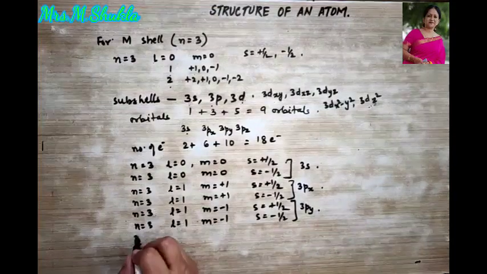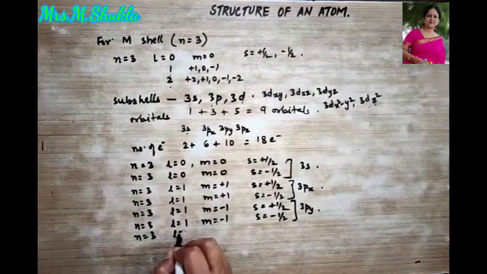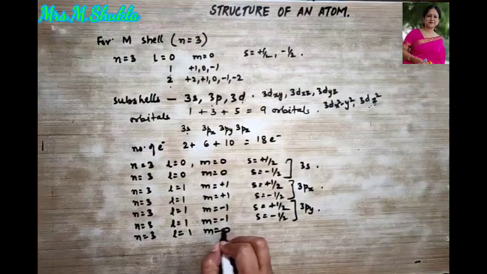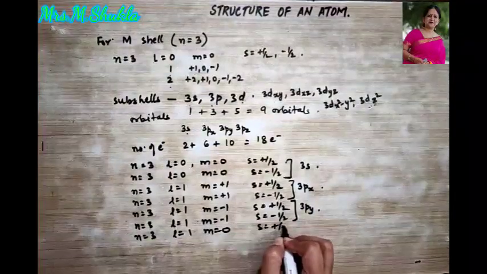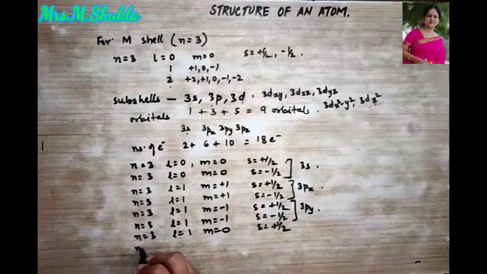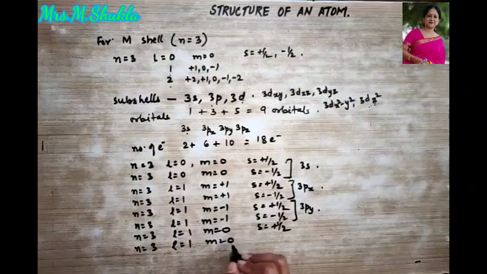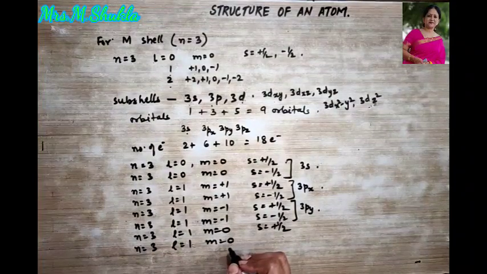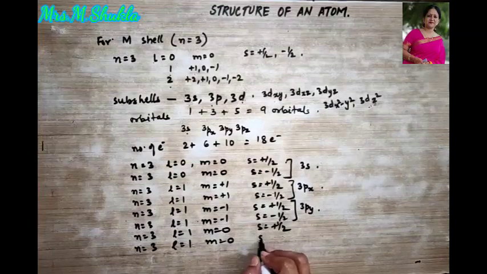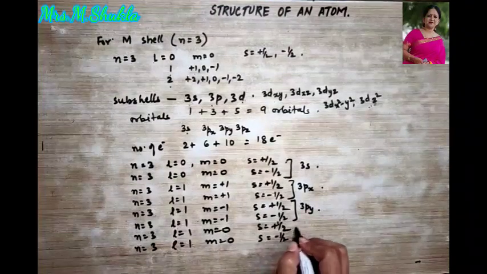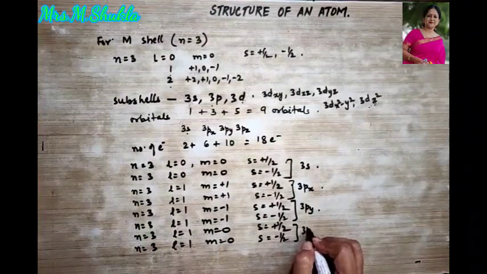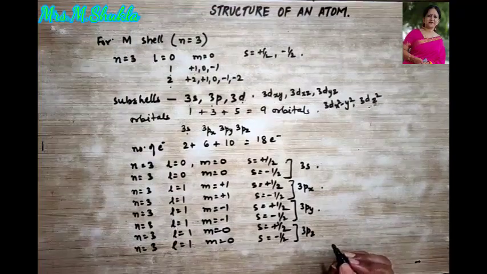Now n is equal to 3, L is equal to 1, M is equal to 0, S is equal to plus half. N is equal to 3, L is equal to 1, M is equal to 0, S is equal to minus half. This is for 3pz.